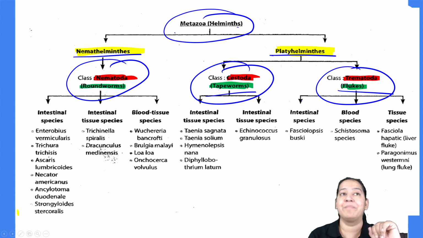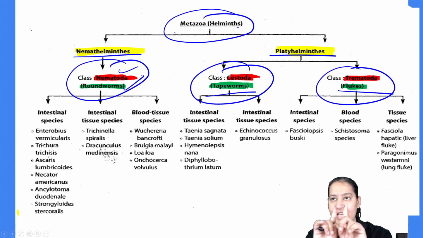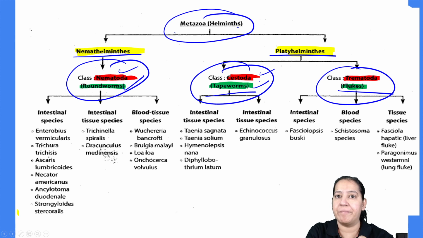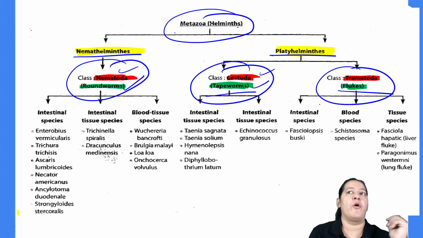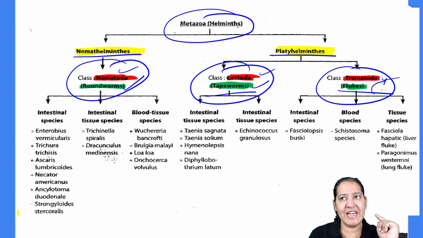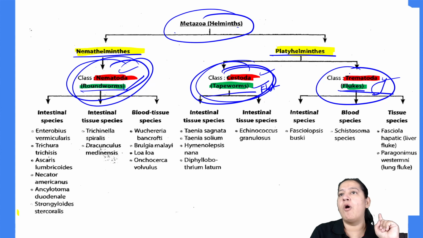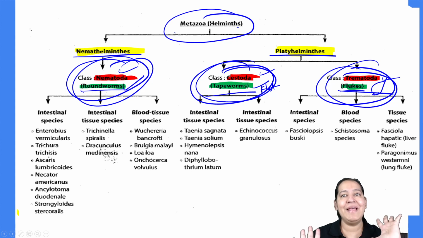Learn their alternate names. Nematodes are roundworms because they are round like a cylinder. Cestodes are tapeworms because they are flat like sellotape. And trematodes are the shape of a leaf, that's why they are known as flukes. So roundworm, tapeworm, flukes. Please everyone learn it. Have you got it? So that is the basic classification.